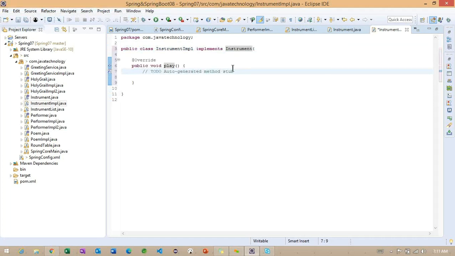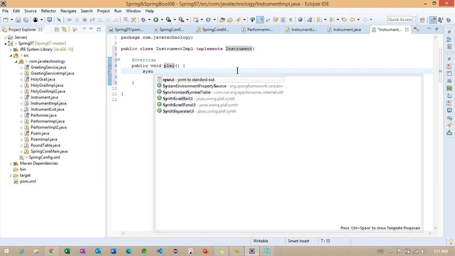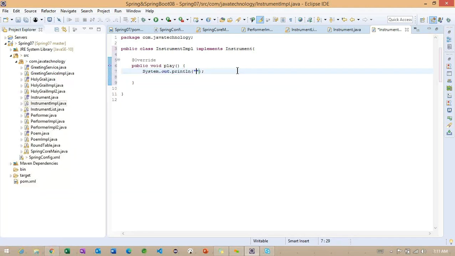Let me implement the method. Whenever we are calling this play method, some message we are going to show here, some sound of the instrument I want to provide here, something called true.